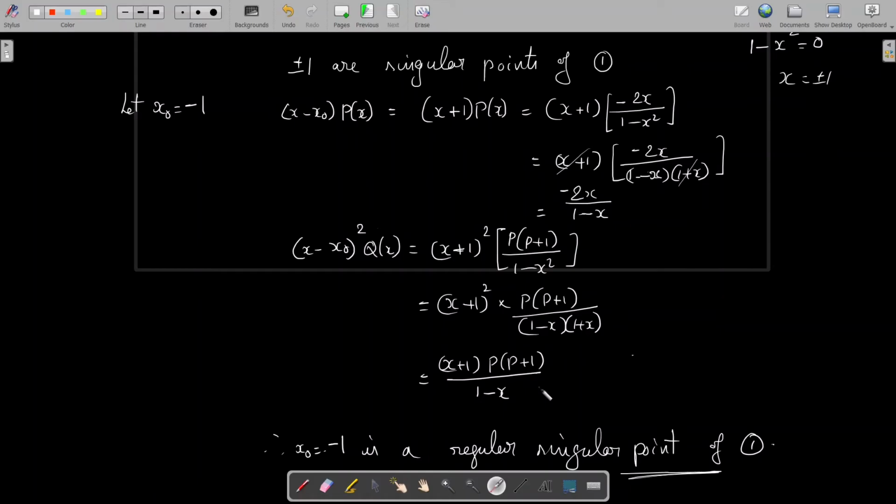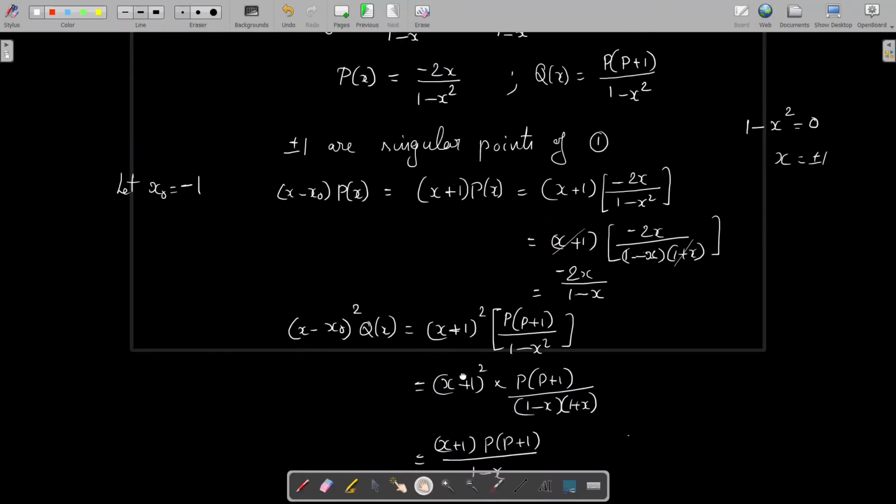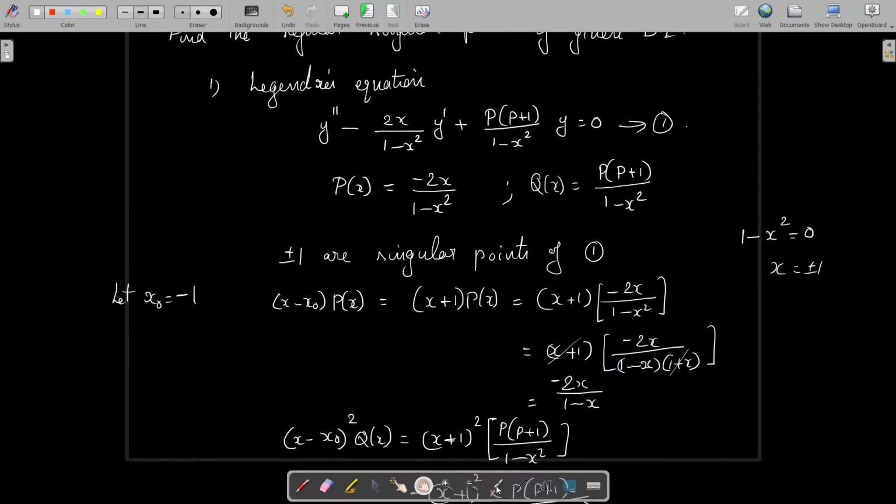So at x naught equal to minus 1, x minus x naught into p of x and x minus x naught whole square into q of x are both analytic. So we conclude that x naught equal to minus 1 is a regular singular point of equation 1. So Legendre's equation has singular points 1 and minus 1. Both are regular singular points.